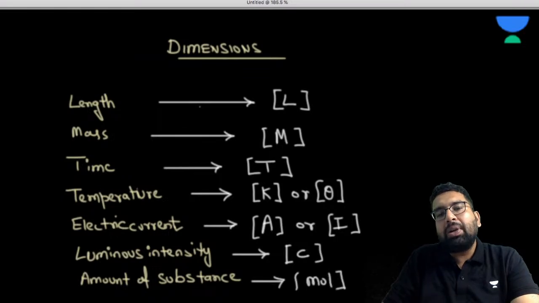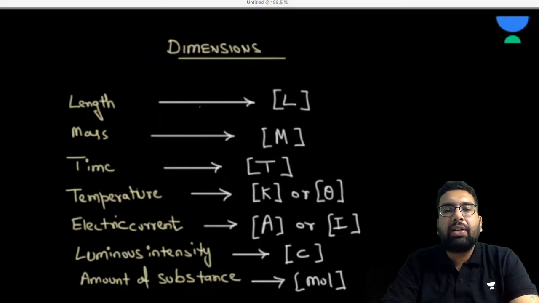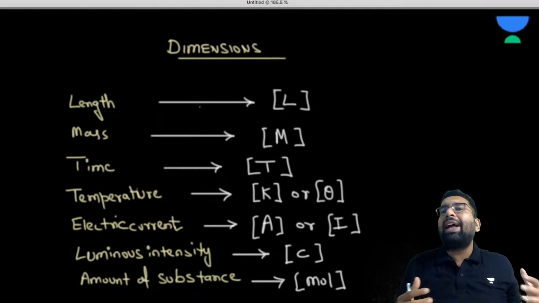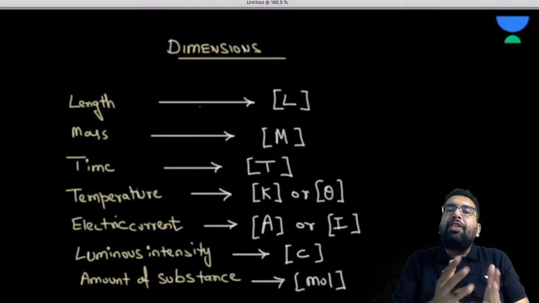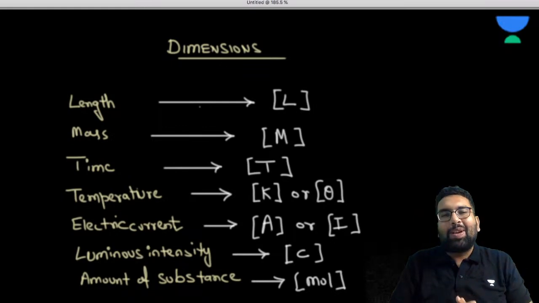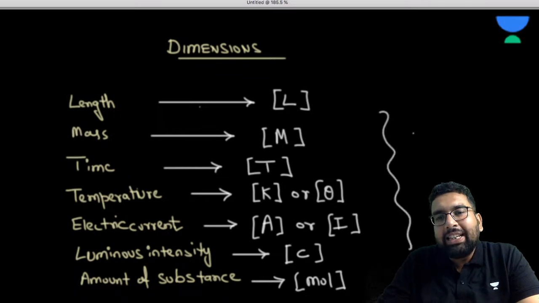So in this chapter of units and measurement, when we talk about dimensions, the first thing we need to do is give some representation to the fundamental quantities, because, as we learned, all the derived quantities are represented in terms of fundamental quantities. So, sir, are these dimensions? No, these are not dimensions. These are just the representations of the fundamental quantities.